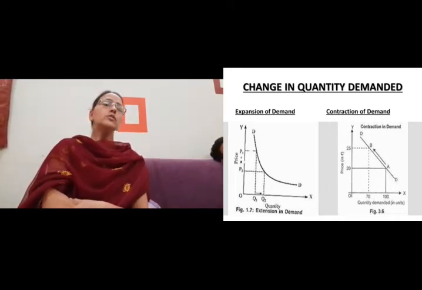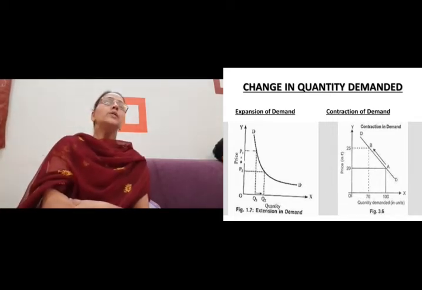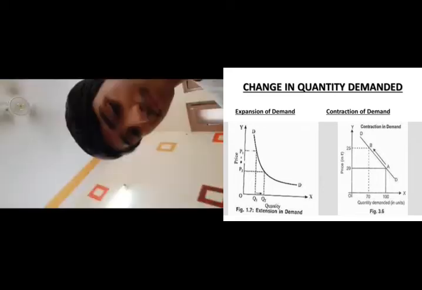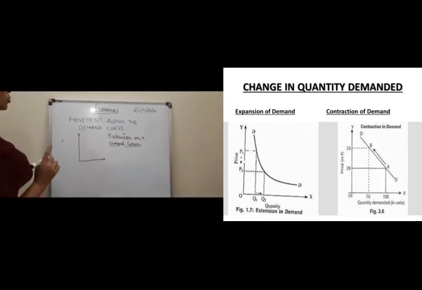So what is the definition saying? That when the price falls and quantity demanded increases or rises, this is what you term as expansion of demand. In this case, the movement will be downward on a demand curve, right? And then contraction of demand, when due to rise in price, the quantity demanded falls, is known as contraction of demand. In this case, again the movement will be upward on the diagram. So movement along the demand curve takes place in two directions.